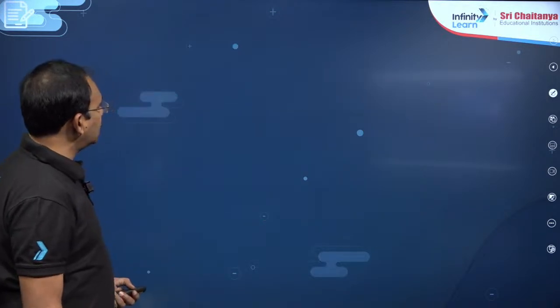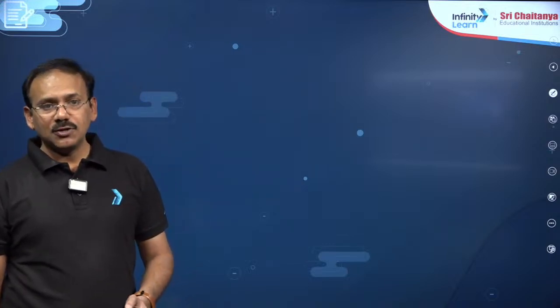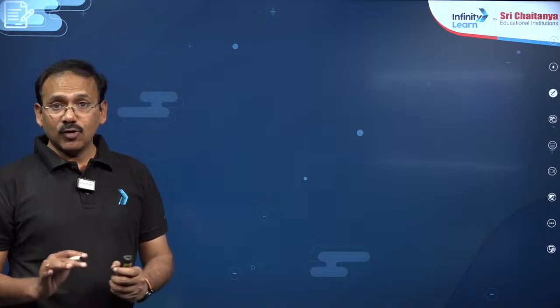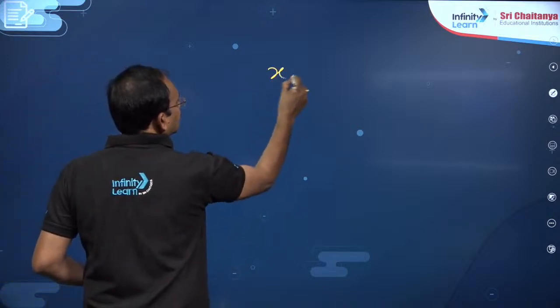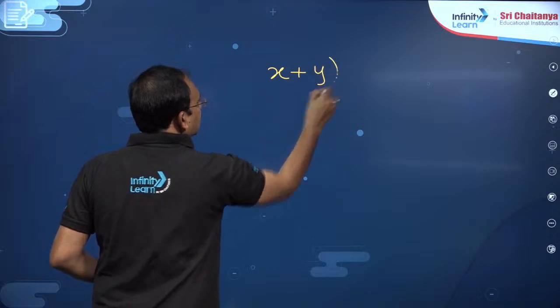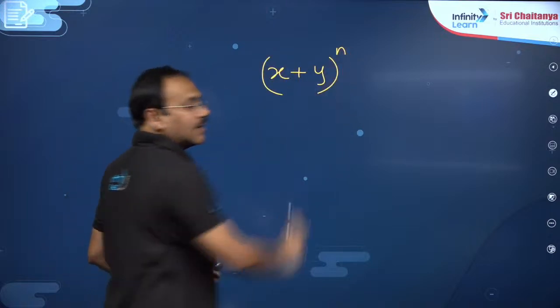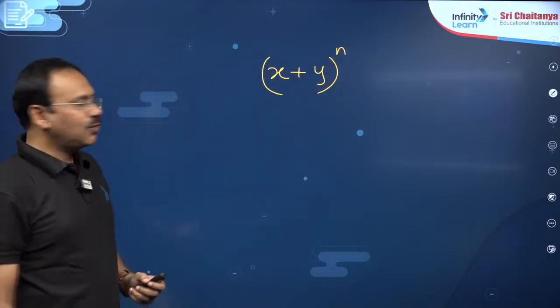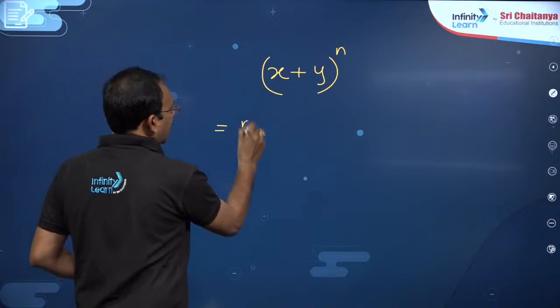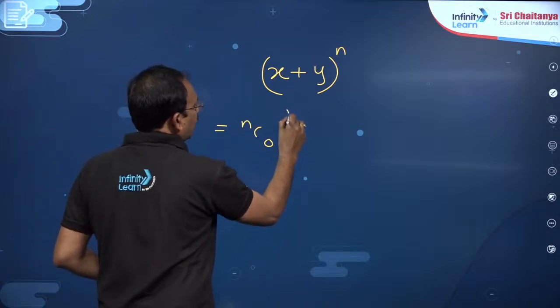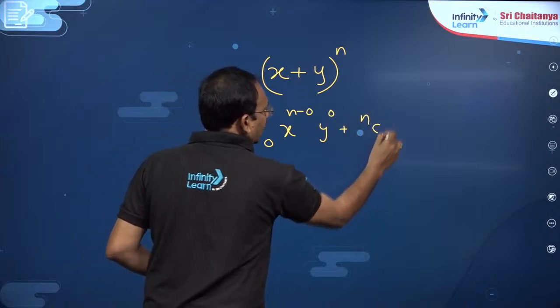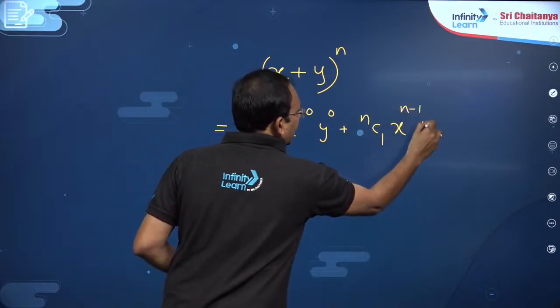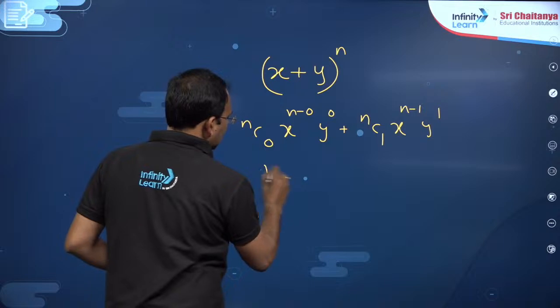Then next, my dear friends, coming to binomial theorem. So what is the first point that you need to learn? First, model problems I am going to explain here. In a binomial, if you take (x plus y) whole power n, where n is a positive integer, its expansion will be nC0 x^n minus 0 y^0 plus nC1 x^(n minus 1) y^1 plus and so on.